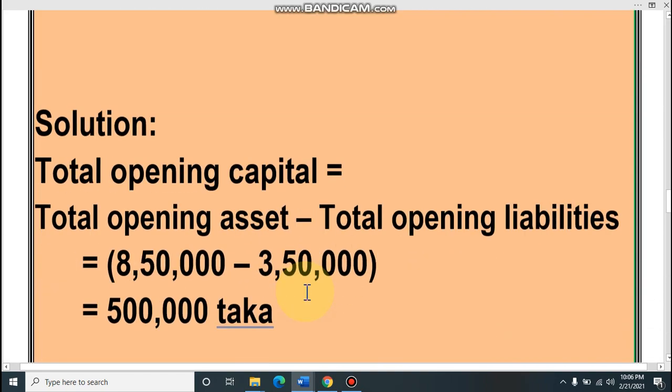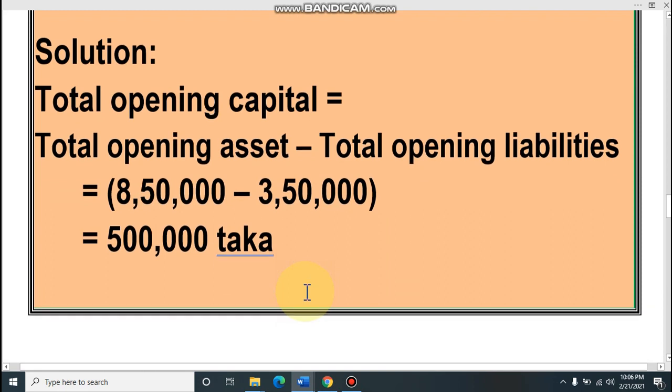Let's see the solution. Dear student, for opening capital, you have to memorize the formula. This is very new math. Last class we did not discuss this chapter, so this is new. Last class we discussed double entry math. This is the math of single entry. That means a person who has no accounting knowledge can keep his record this way. That's why we are doing this.